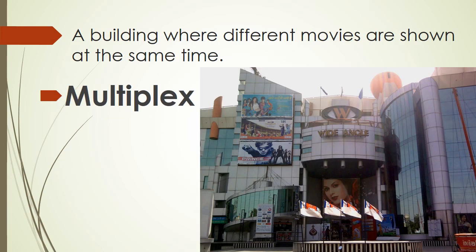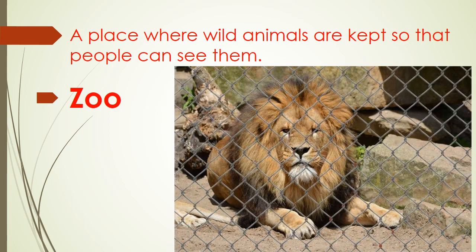Next is multiplex. Multiplex is a building where different movies are shown at the same time. I repeat, multiplex is a building where different movies are shown at the same time.